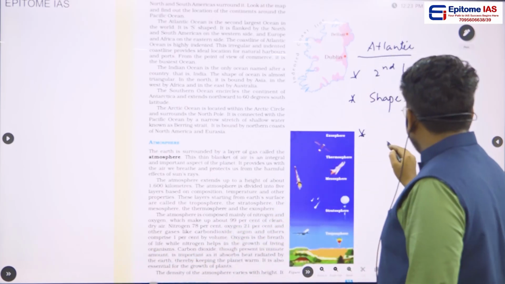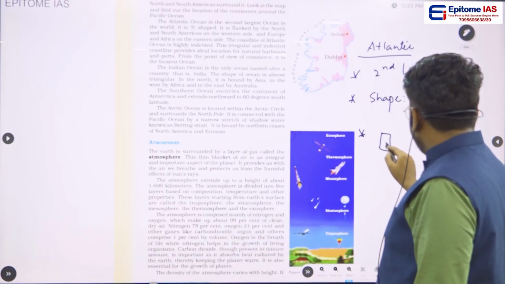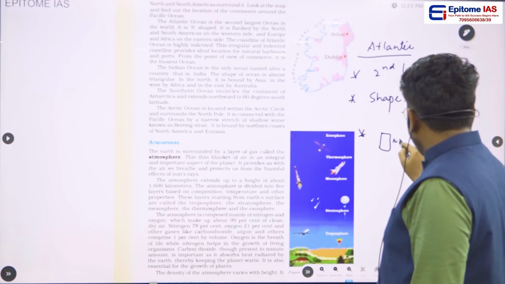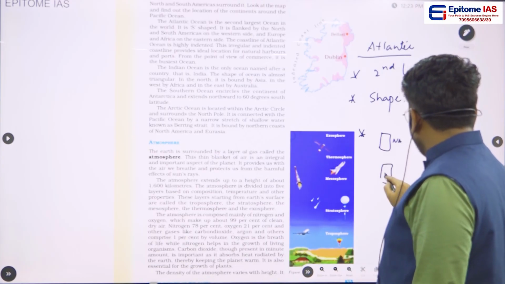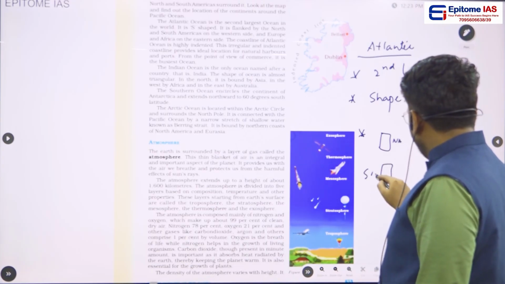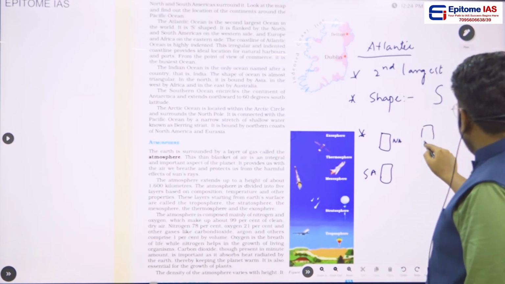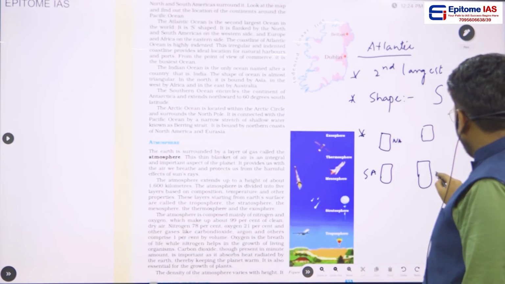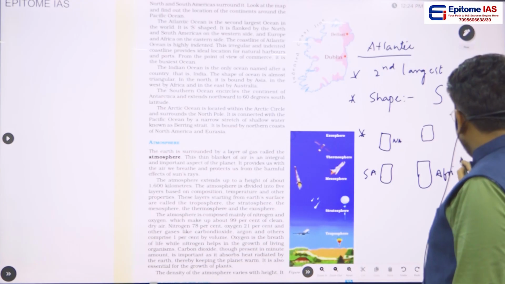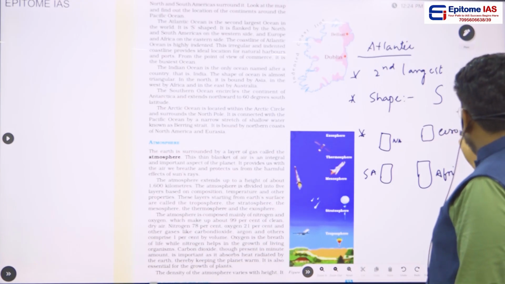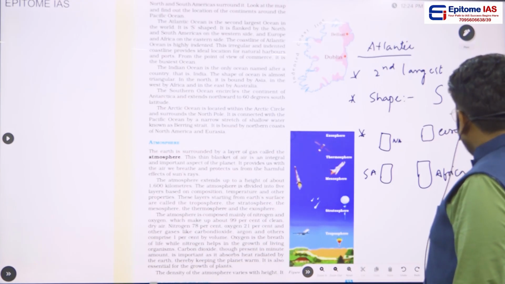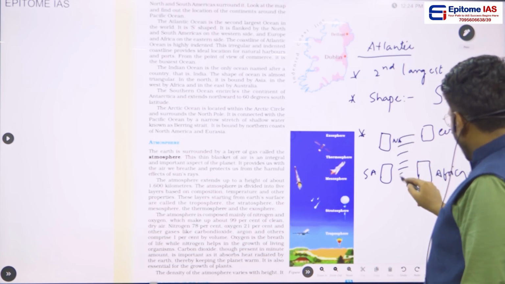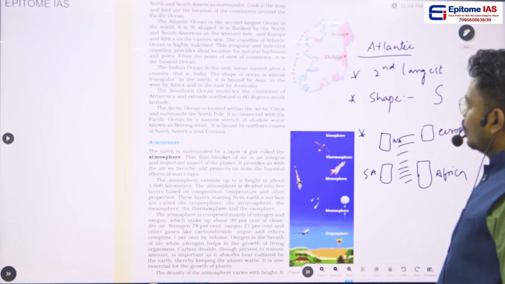For suppose if you consider this as North American continent, this as South American continent, this as Europe, and this block as Africa, in between these continents we will be having this Atlantic Ocean.